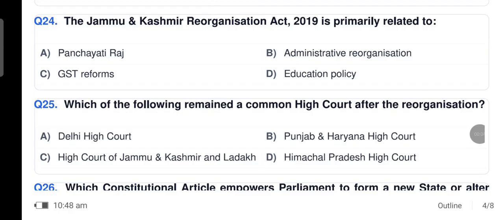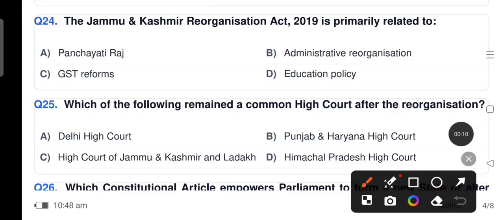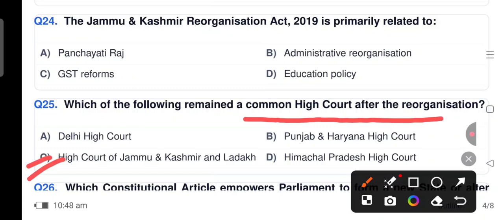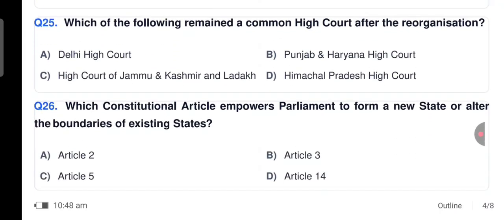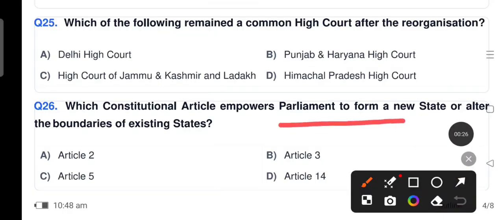Which of the following remained a common high court after the reorganization? It is High Court of Jammu and Kashmir and Ladakh. So it remained a common high court after the reorganization. Which constitutional article empowers Parliament to form a new state or alter the boundaries of the existing states?